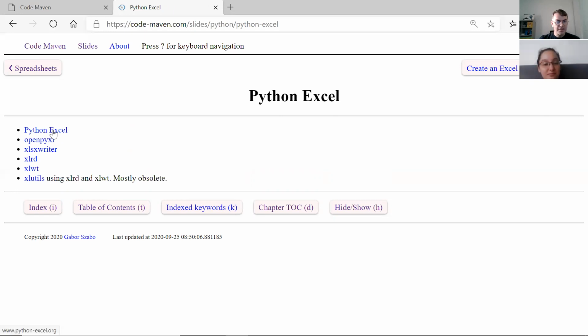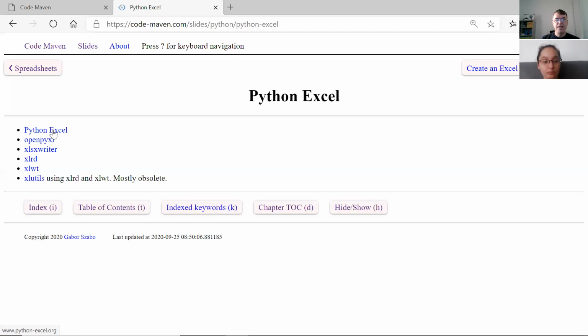There is this link to the Python Excel website that has a list of the most up-to-date modules that provide these features, because the built-in Python, as it comes when you install it normally, doesn't come with any library that can read or write Excel files. Maybe Anaconda does, I'm not sure, but the standard Python doesn't.